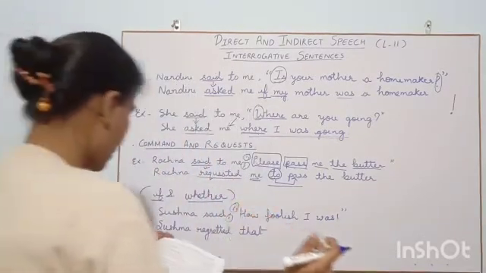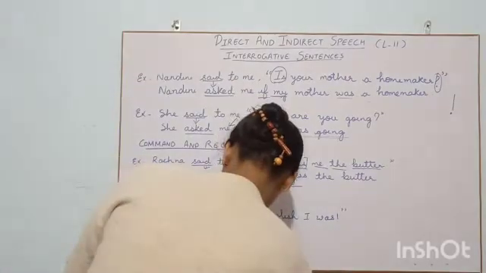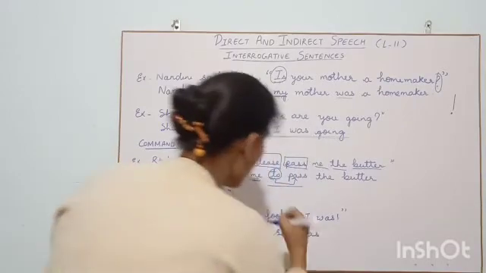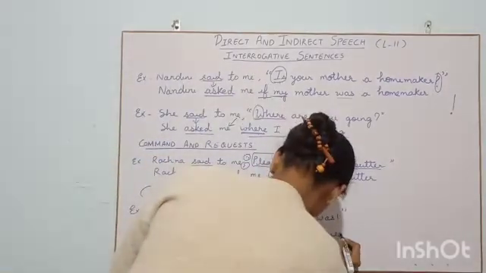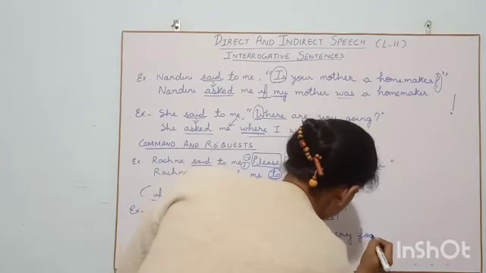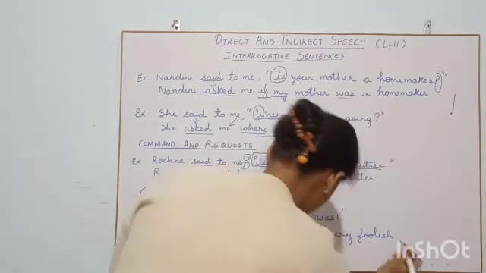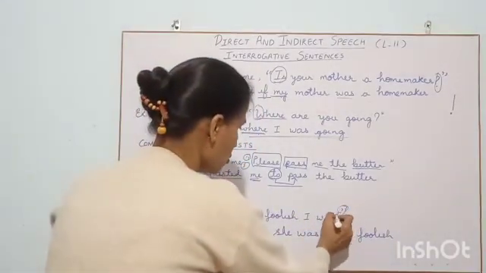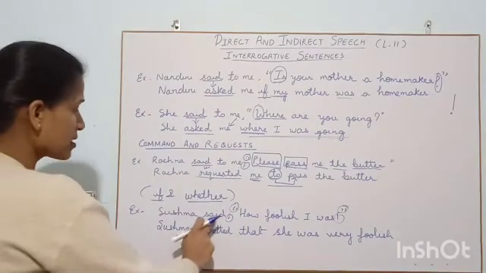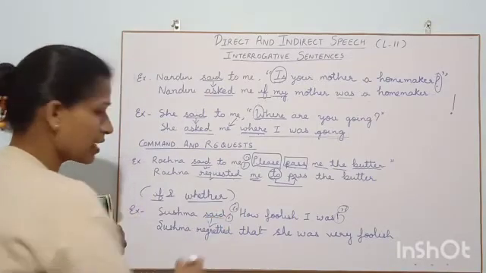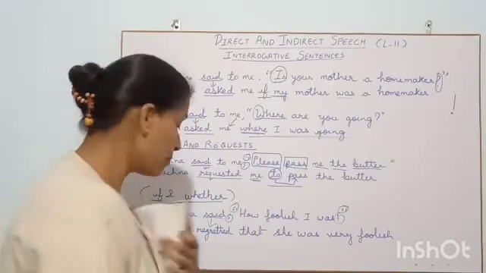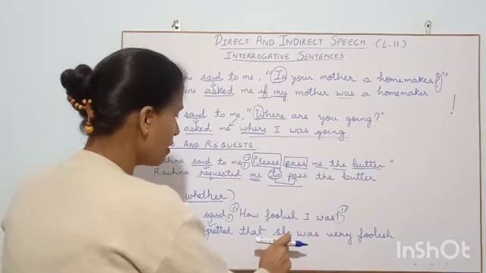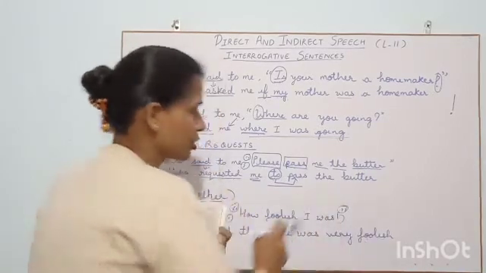Now what is she regretting? That she was very foolish. We know that we have to remove the exclamatory mark, and see, we have removed it, and this punctuation will also go. Sushma, instead of said, we can use regretted. We can even use applauded. We can even use exclaimed. That she was very foolish.